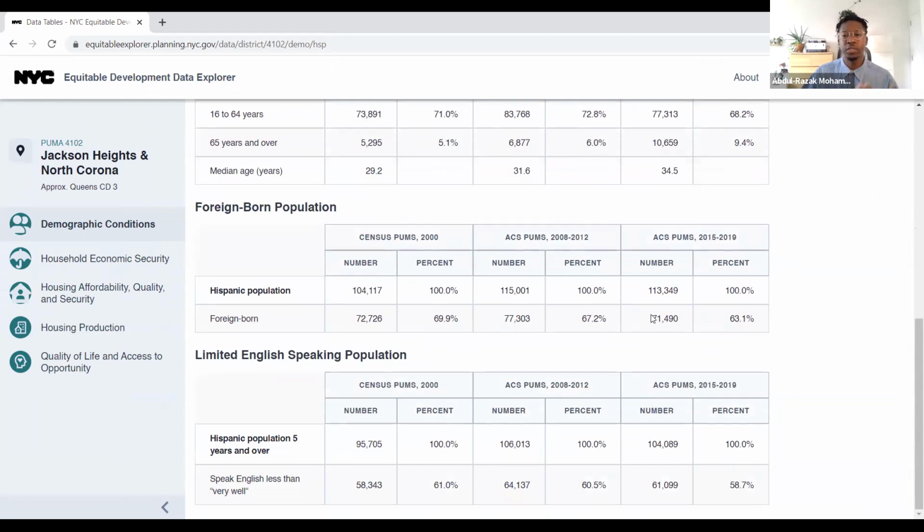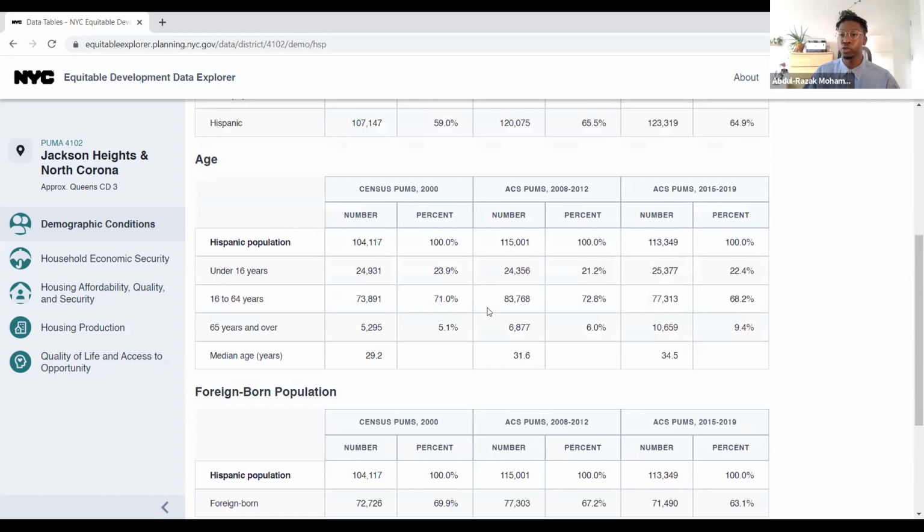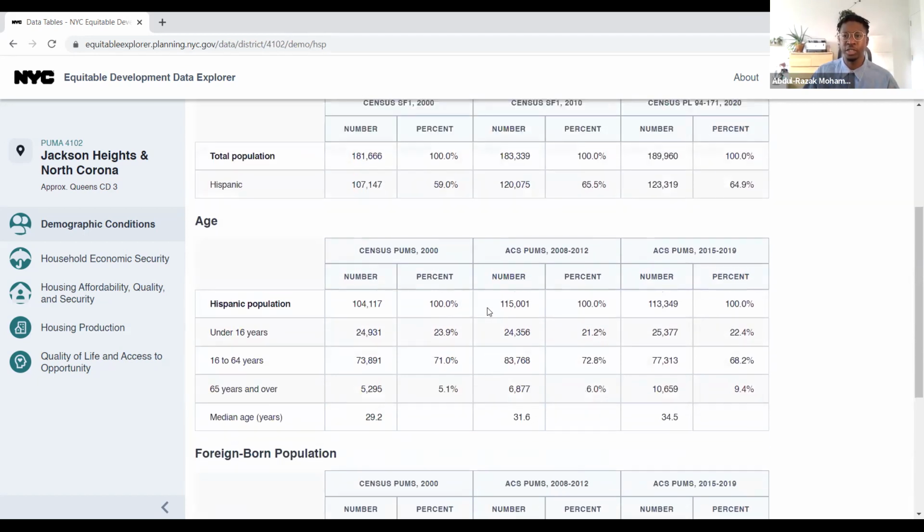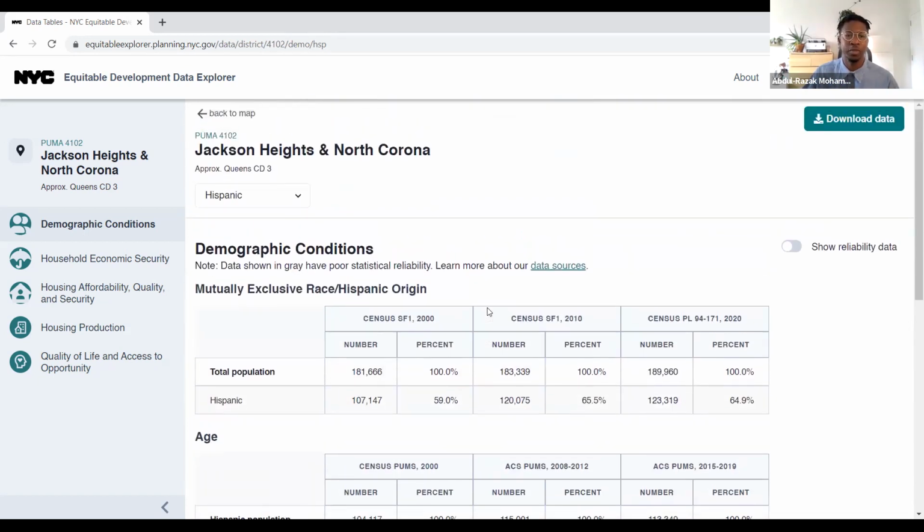I may also learn something about the percentage of folks who were born outside of the United States, which in this situation is about 63% of people. Having information like that can be really helpful because then we understand intersectional identities that are occurring within a population and how that might be impacting people's lives. If we know that there might be a particularly young or working class set of Hispanic folks who live in this community district versus say maybe an elderly white population that might live in a district, and knowing that they have differences in what they experience.